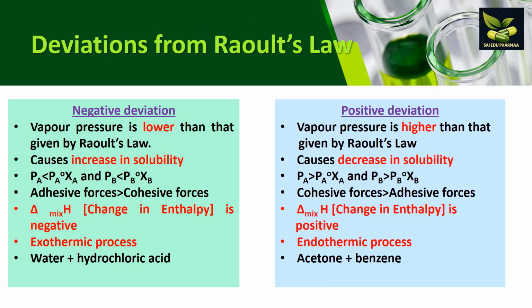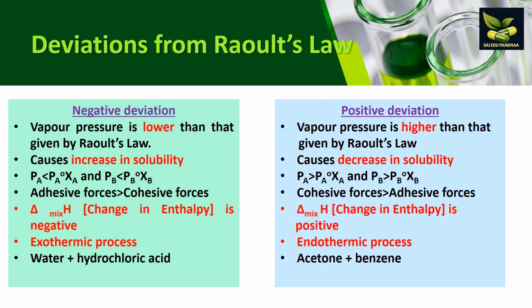Finally, we will summarize that in negative deviation, vapor pressure is lower, but in positive deviation, vapor pressure is higher. Negative deviation causes an increase in solubility, positive deviation causes a decrease in solubility. In negative deviation, the adhesive forces are higher than the cohesive forces, but in positive deviation, cohesive forces are higher than adhesive forces.